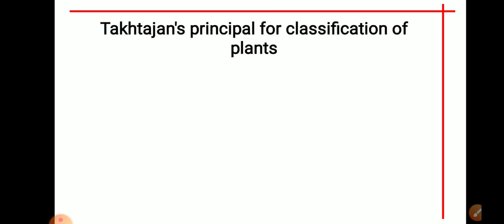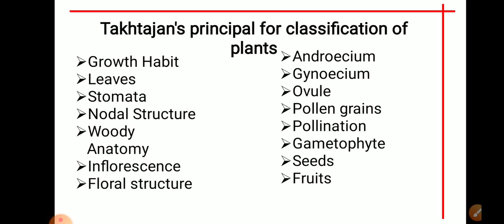So let's see the principles for classification of plants. Takhtajan gave his classification based on a few principles like growth habit, leaves, stomata, nodal structure, woody anatomy, inflorescence, floral structure, androecium, gynoecium, ovule, pollen grains, pollination, gametophyte, seeds, and fruits.